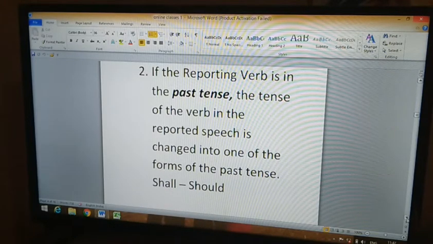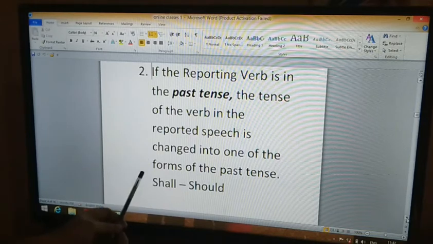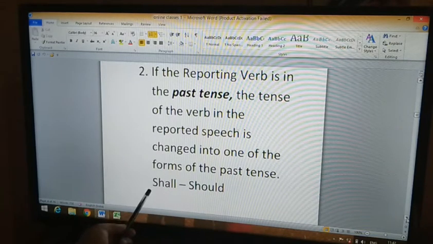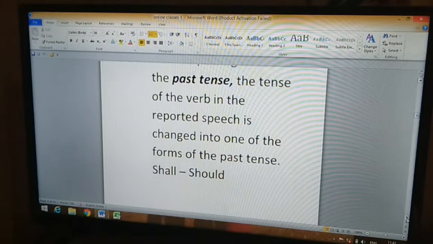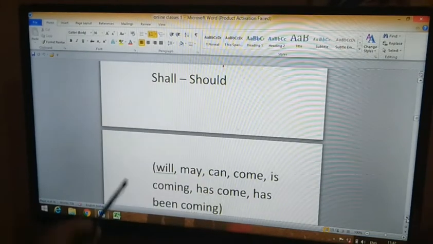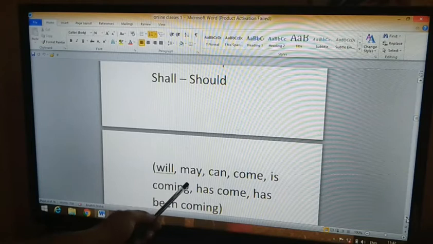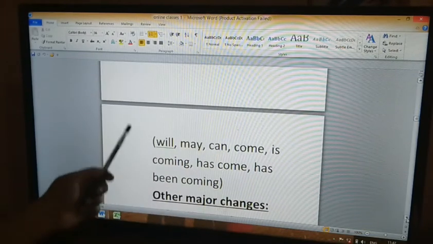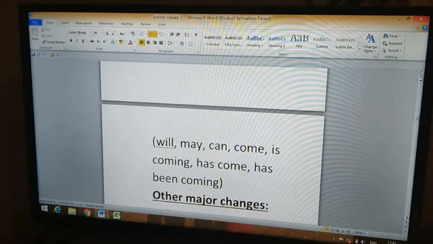In direct speech, if shall is given, in indirect speech that shall will be changed into should. Then we have some more verbs such as will, may, can, come, is coming, has come, has been coming, etc. What changes are going to happen to these words?